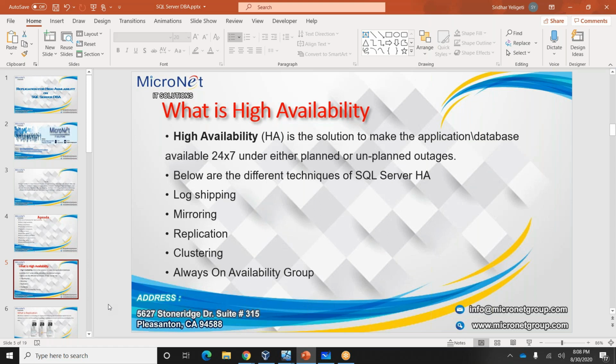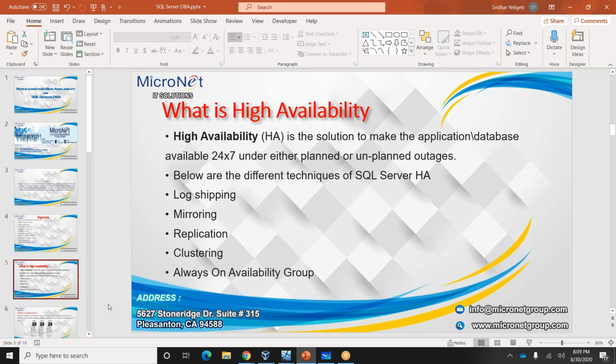This is not possible in log shipping or mirroring, because log shipping is on a per-database basis. We need to take one whole database, and mirroring is also one database. Replication is the best solution for this kind of requirement. Based on the client requirement, if you want to copy or replicate only two or three tables, replication is the best choice, because here database objects are copied from one location to another location. So this is the replication part.